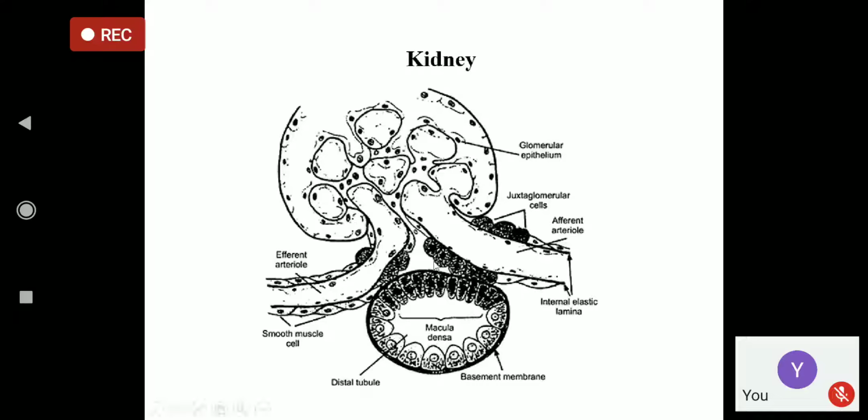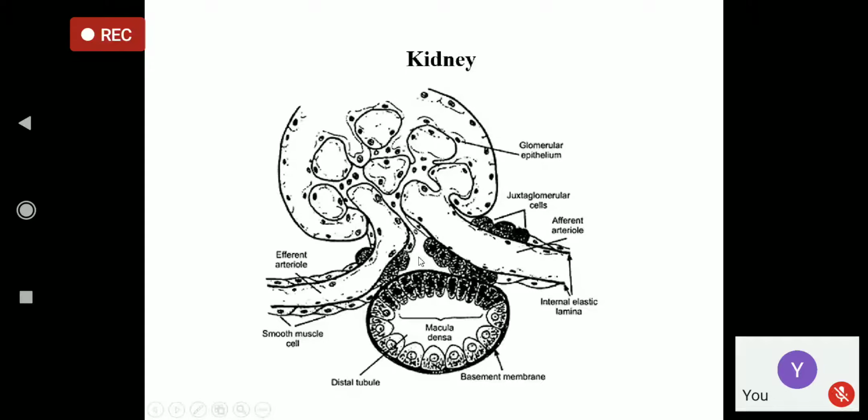Three types of cells are there in the apparatus. One is the juxtaglomerular cell. Number two is the macula densa cell. Number three is the Lacis cell, which is not shown there. These three types of cells are very proximal to the glomerulus. So it is called juxtaglomerular.